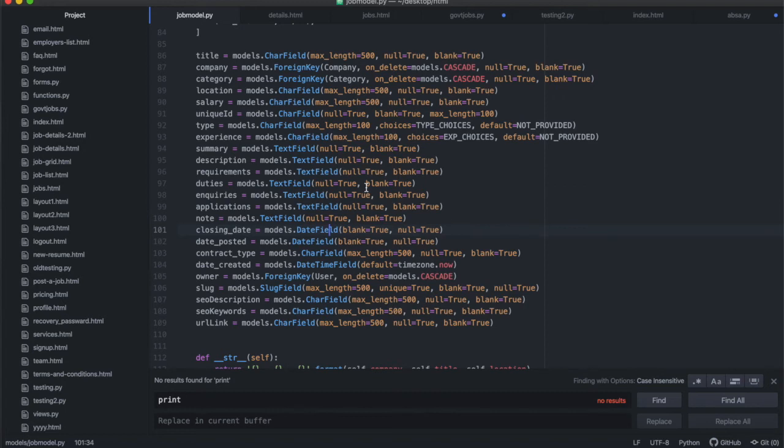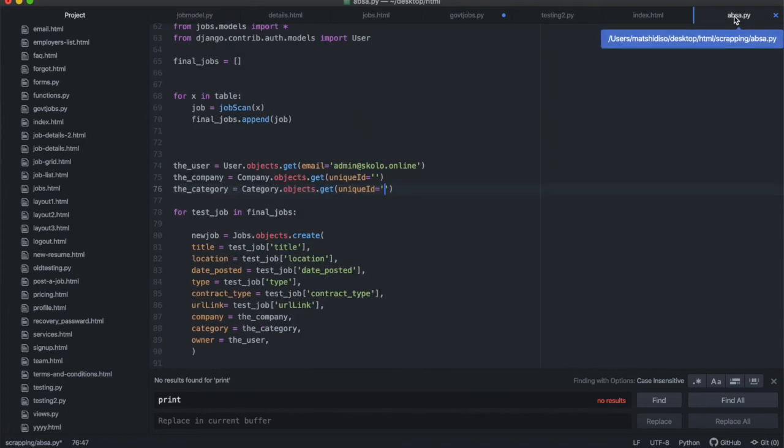And then when it gets to the display part on the front end, I'm going to figure a way to display things only if they exist. All right, so this is going to make my model a little bit more flexible, because we are going to be scraping from multiple websites. I'm only showing you one website scrape and one document scrape, but when this website is done on my side, I'm going to find a couple of websites that I'm going to scrape from, and each and every one of them is going to be giving me data in different formats. So I need my model to be flexible to allow for that to be processed.